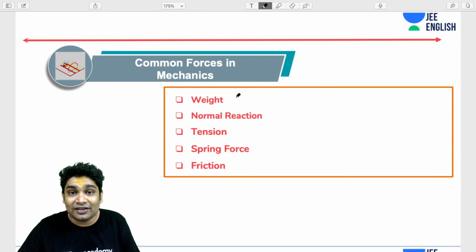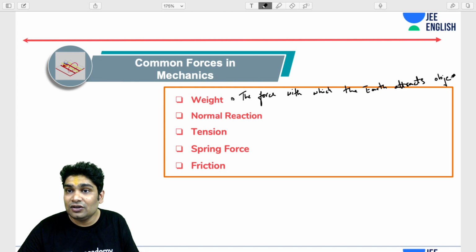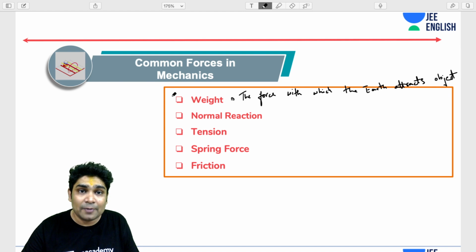The first is weight. This you know is the force with which the Earth attracts objects. So what do we know about weight? Weight has a magnitude of mg, and it is directed towards the center of the earth.